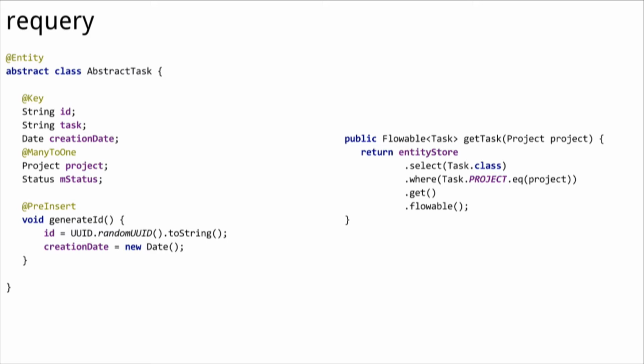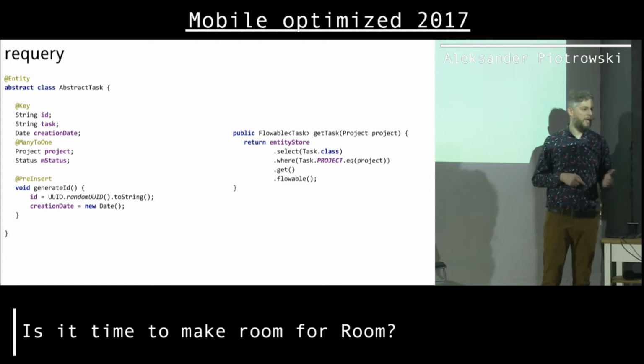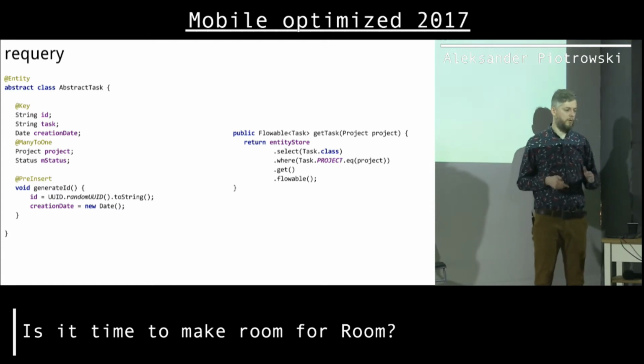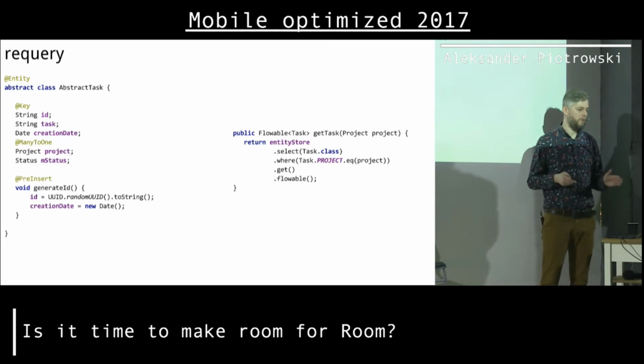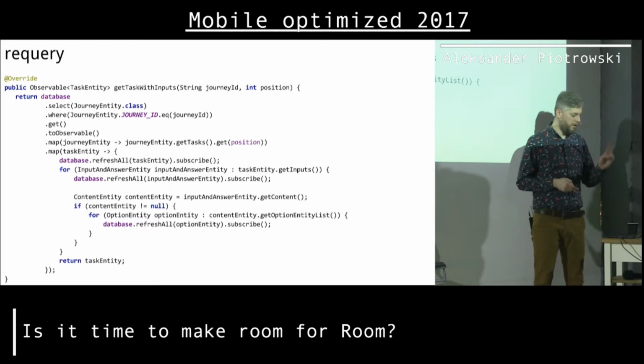For a developer, the API is super nice. We just have a project here as a field. We make this query like a regular one. We don't have to get the ID here. And eventually, everything just works. All the necessary tables are created by Requery under the hood. We don't have to care about that. We don't have to join tables whatsoever. It just works.